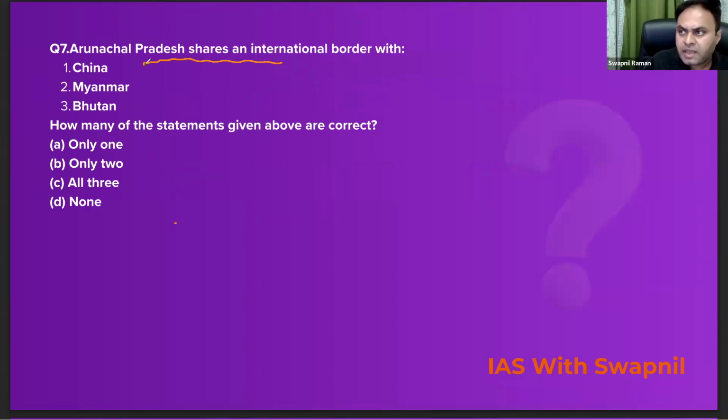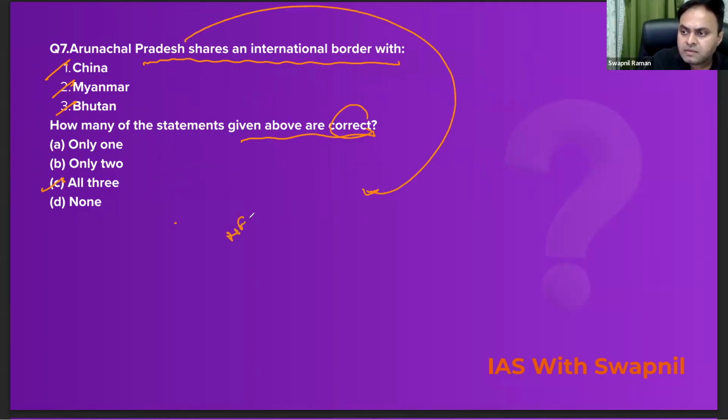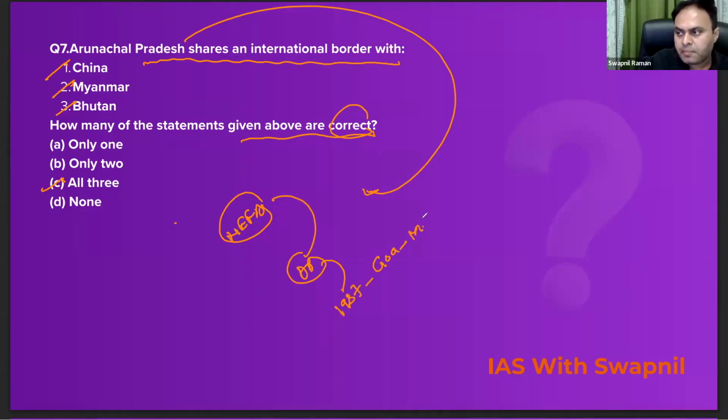Arunachal Pradesh shares an international border with China. Yes, correct. Myanmar, again correct. Bhutan, also correct. So how many of the statements given above are correct? The correct answer would be all three. Arunachal Pradesh was previously known as NEFA, the North-East Frontier Agency. And do remember that Arunachal Pradesh was previously a union territory, and it became a full-fledged state in 1987 along with Goa and Mizoram. Right? So do remember all these additional facts.